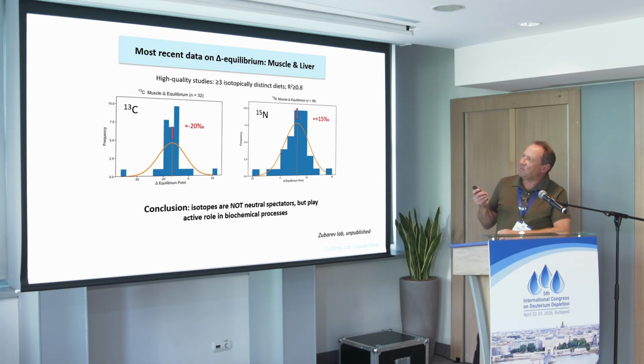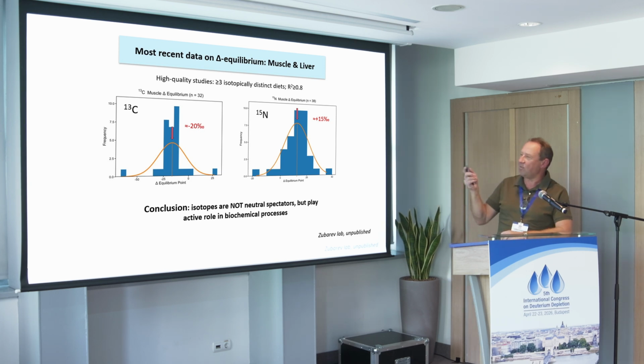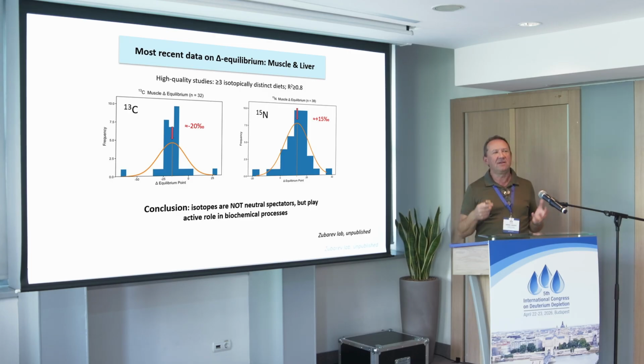So what we did, we looked at the literature using AI and all search engines. We found dozens of high-quality studies, and high quality means that they use at least 3 isotopically different diets, and the R-square of the line between diet and tissue is at least 0.8. That means the correlation R is at least 0.9.